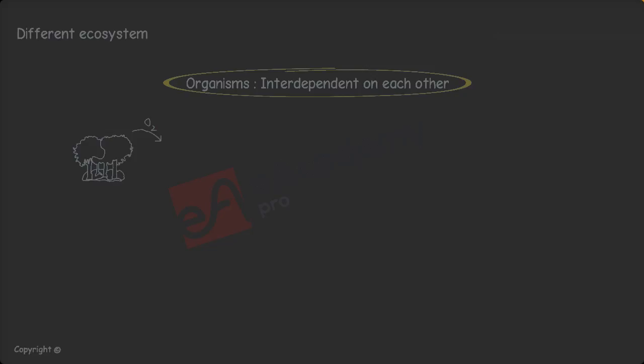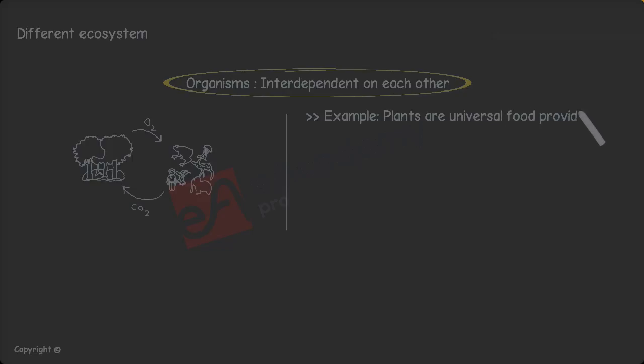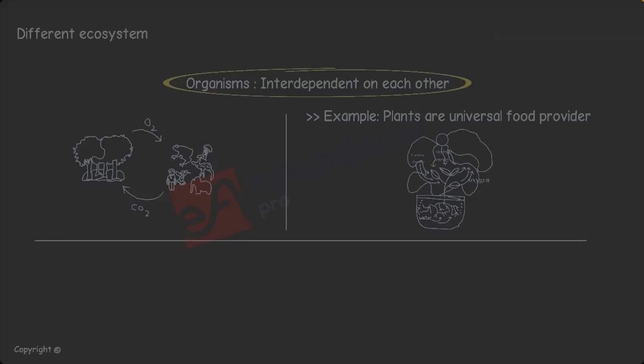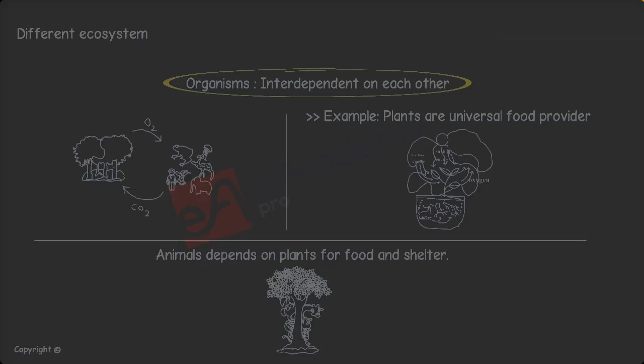As plants are dependent on animals, similarly, animals are dependent on plants. Animals depend on plants for food. Plants prepare their own food and they also provide food to other living organisms on Earth. So, plants can be called the universal food providers. Animals depend on plants for food and shelter. This is how they protect themselves from sunlight, rain, cool breeze, etc. They protect themselves by hiding under the trees.